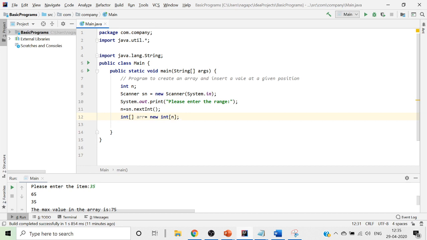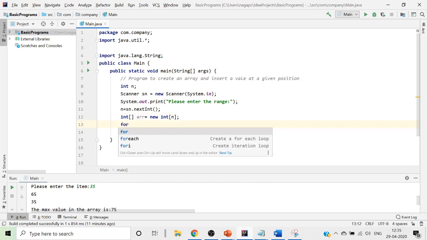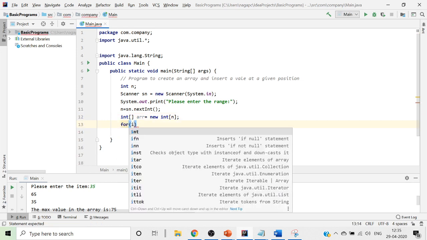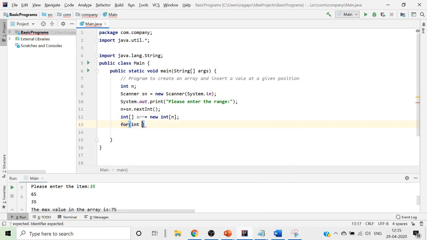Now to read these values from the keyboard, I'll go ahead and write a for loop: for int i equal to 0, i less than n, i plus plus.